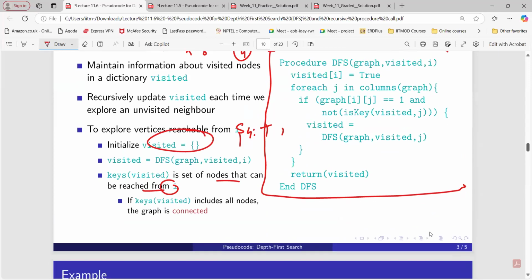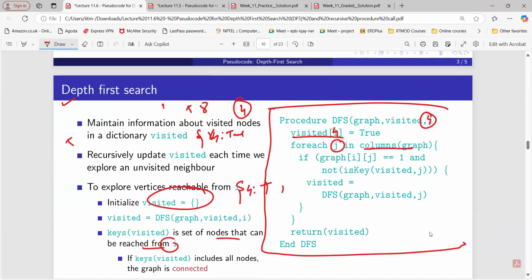the previously visited node. See, here, let's say for example, starting from 4, we have added that 4 is already visited inside the dictionary, so that is true. Now here we are checking for which value of j we have this 1. The columns of the graph run from 1 to 10, so when j equals 1, that is true. Now here you can see j is 1, and 1 is not inside this particular dictionary, so that is false. Not of false will be true, so the entire condition is true.